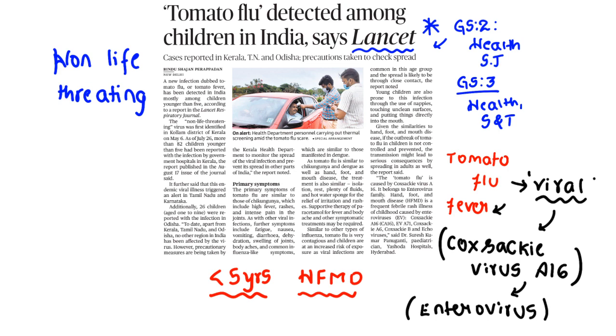Clear? More than 82 children in Kerala were detected on the first day of the viral detection. So it shows that it has rapid spread.